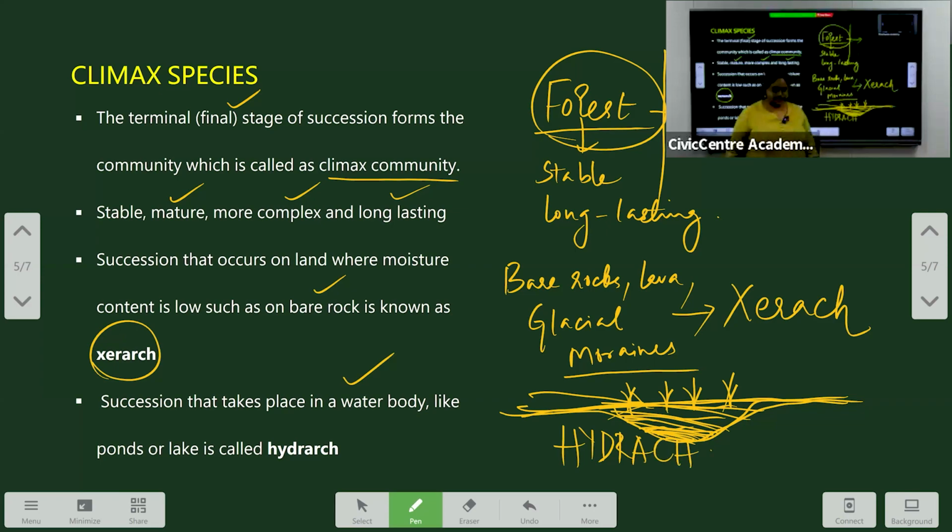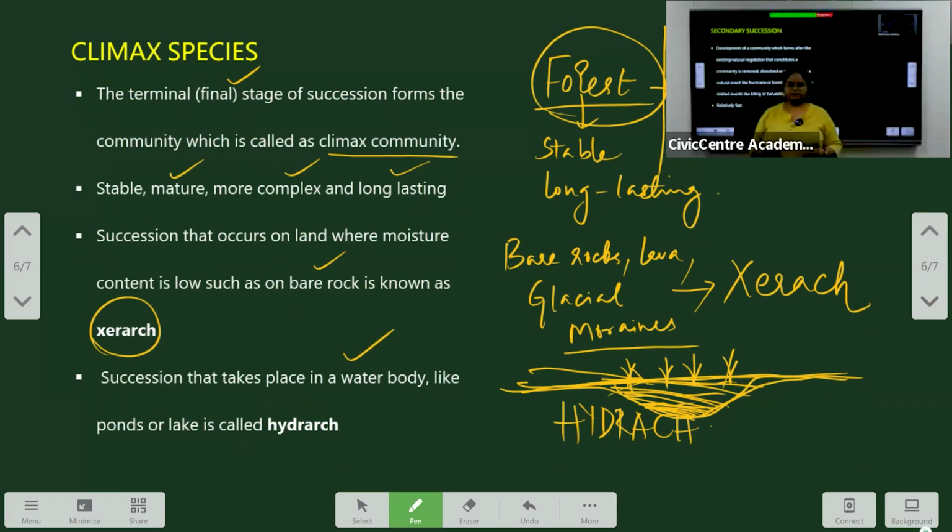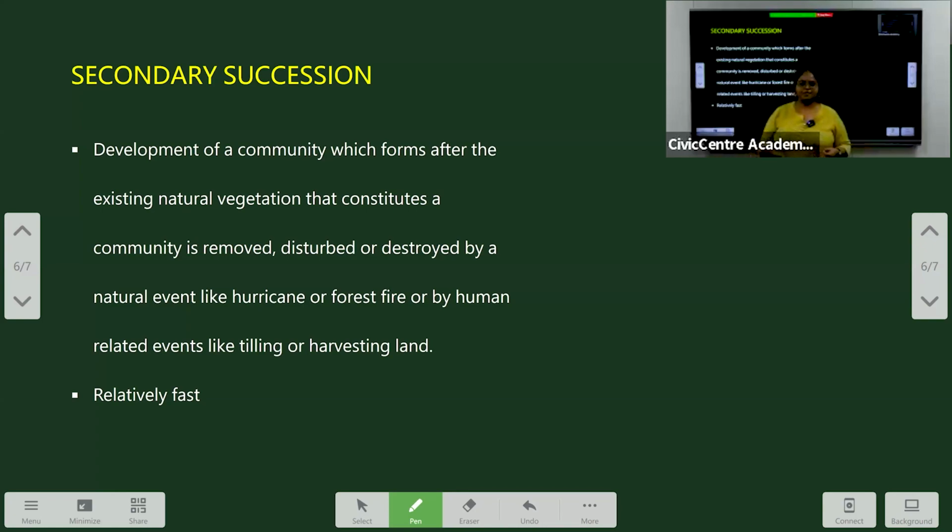So if ecological succession starts on bare rocks, it is a xerarch. And if it starts from a water body, it is a hydrarch. Moving on, let's see what secondary succession is. Secondary succession happens when natural calamities like forest fires or floods or volcanic eruptions destroy a certain community.